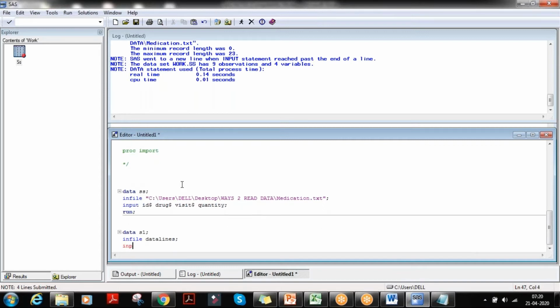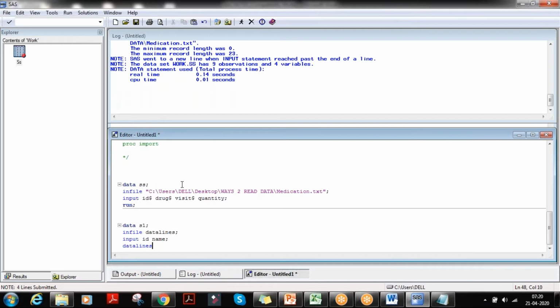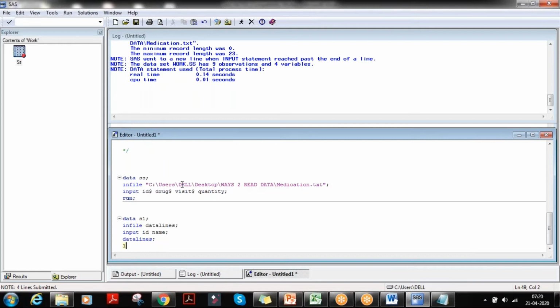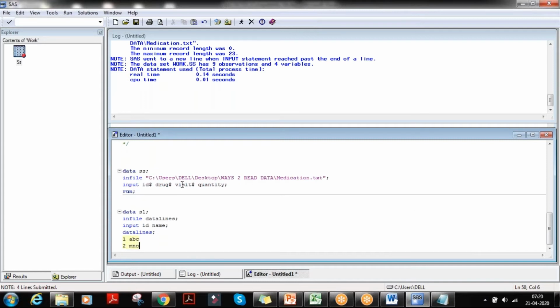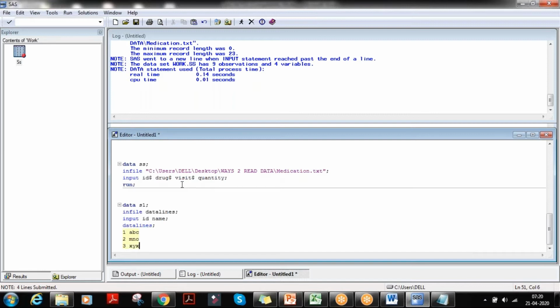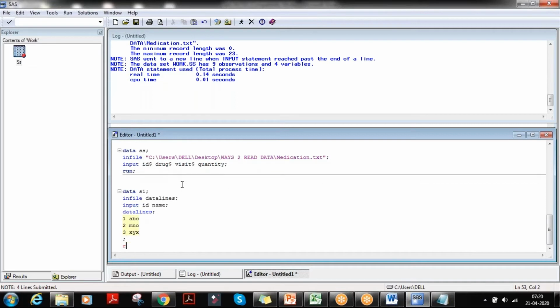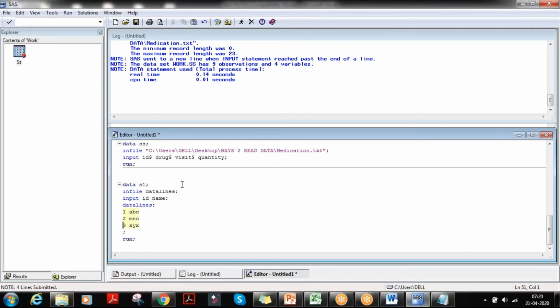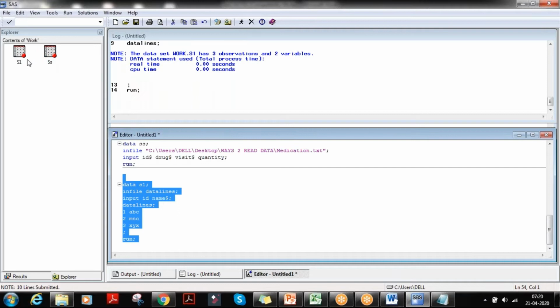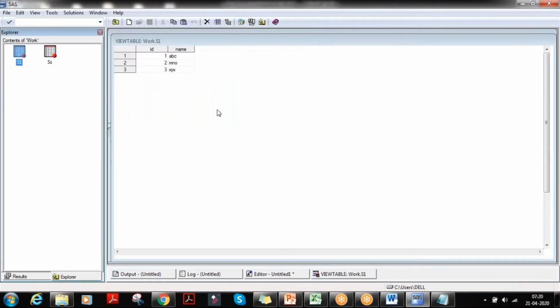Input id name. I need to give a dollar here, right? Dollar. Datalines; 1 abc 2 mno 3 xyz; run. When I run this, the dataset is created. Done.